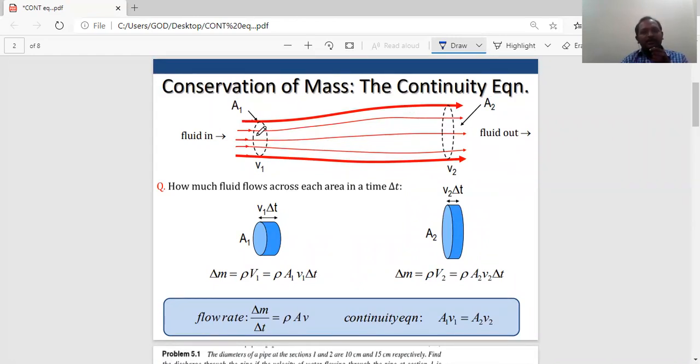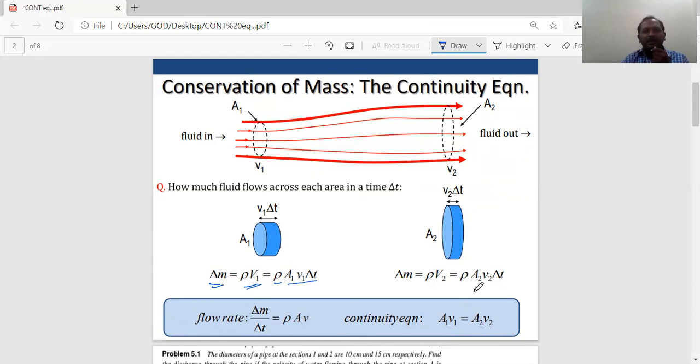So at the entrance, you have area A1 and velocity v1. If I write the change of mass, it is rho into A1 v1 into delta t, where delta t indicates the particular time during which the fluid is flowing.